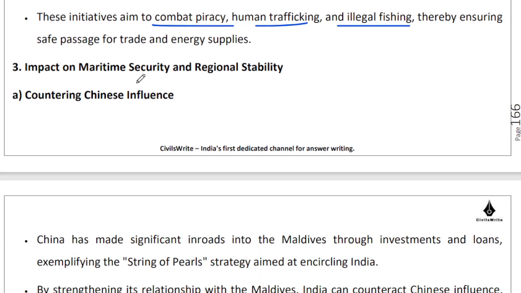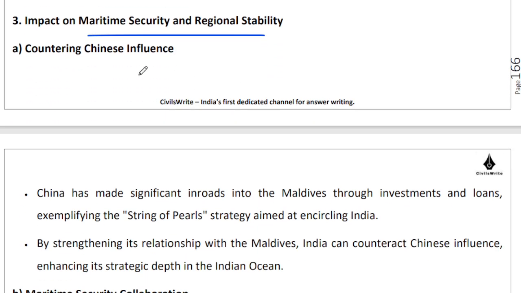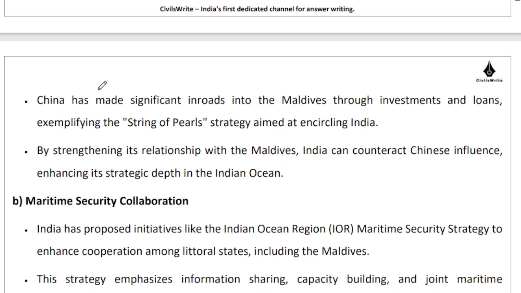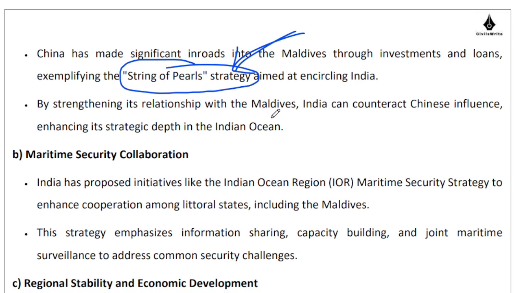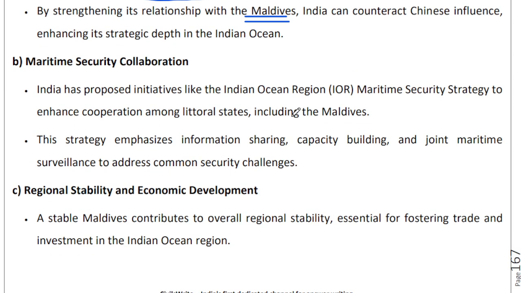What is the impact on maritime security and regional stability? They can be very helpful in terms of countering China's string of pearls strategy. Of course, China is trying to convert Maldives into one of the pearls of this string of pearls. We need to counter that. So if we can strengthen relationships with Maldives, then we can keep an eye on what China is doing in our region, what China is doing in Sri Lanka, what China is doing in Pakistan, what China is doing in Africa. We can try to have some kind of domain awareness, right?